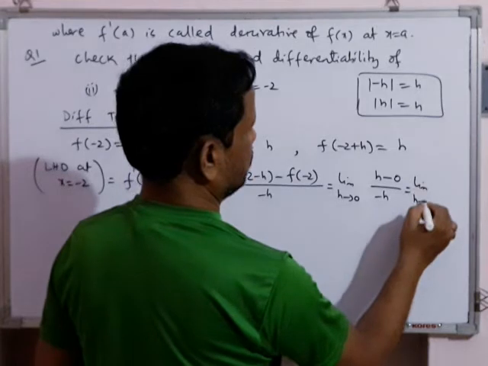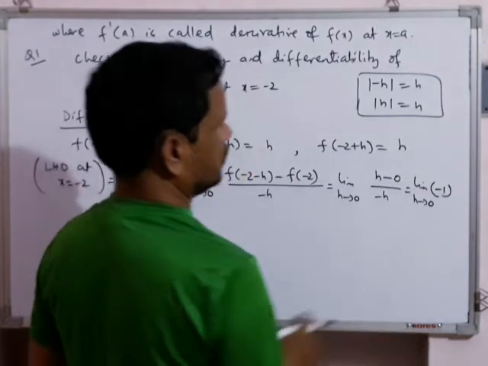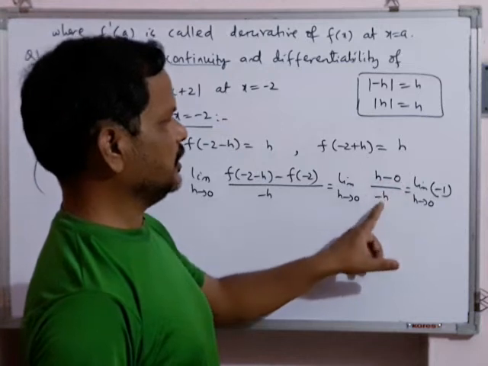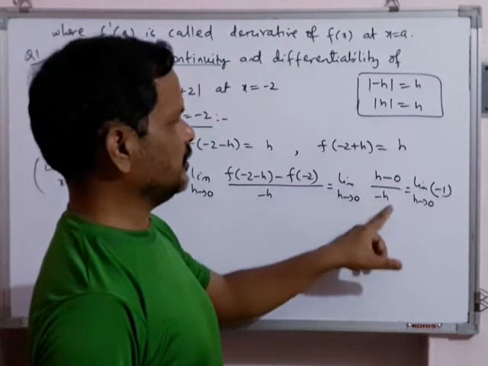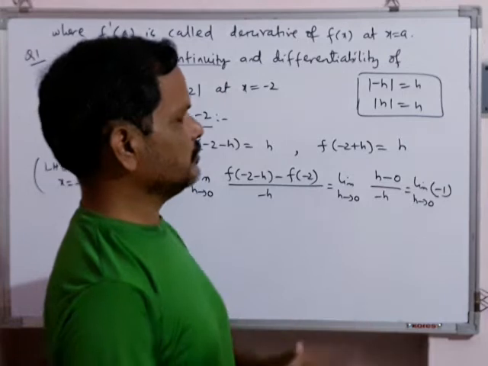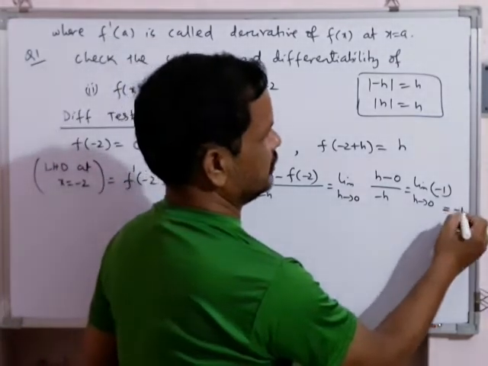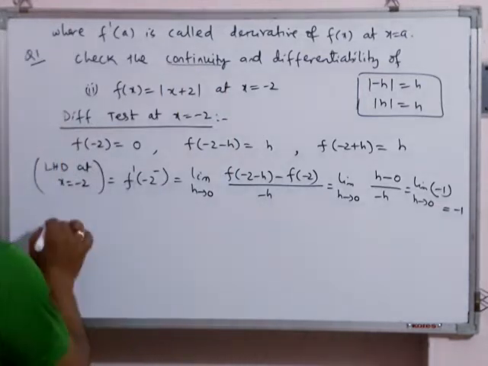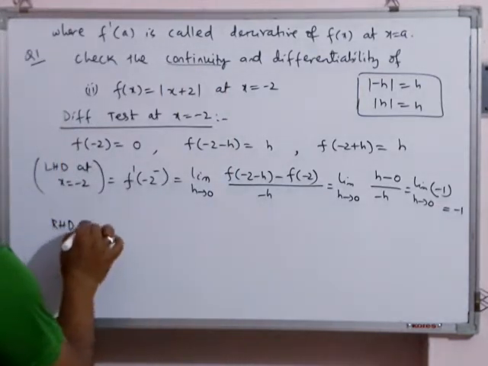This is limit h tends to 0 of minus 1. How are we getting minus 1 here? h minus 0 is h, divided by minus h will cancel, minus 1 will be left. That's why this limit is minus 1. Limit of a constant is a constant. Then I will find RHD at x equal to minus 2.